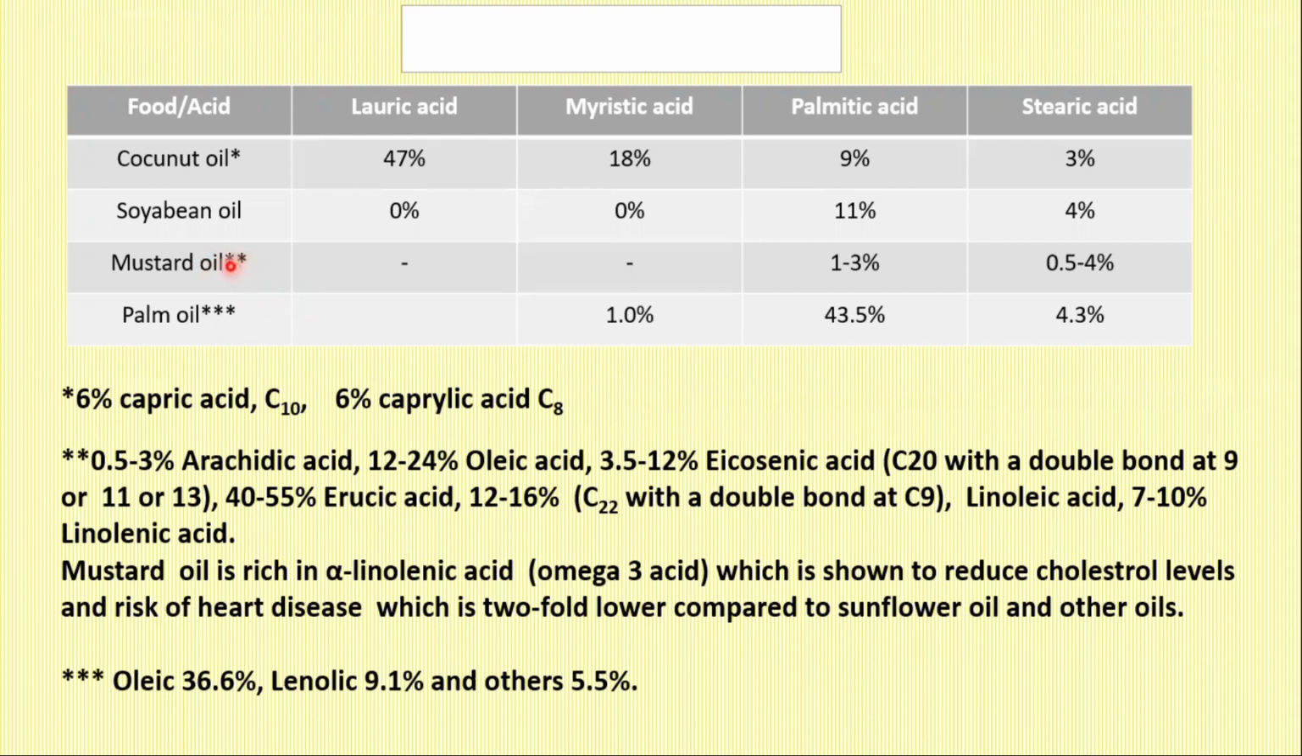Then coming to mustard oil, yes, it contains arachidic acid, it contains erucic acid, and 12 to 60% C22 acid, and it has linolenic acid 7 to 10%. Why am I focusing on linolenic acid 7 to 10%? Because linolenic acid is an omega-3 fatty acid. Nowadays, as I said earlier, we are talking of omega-3 fatty acids being good, so I would think that yes, mustard oil is the richest source of omega-3 fatty acid.